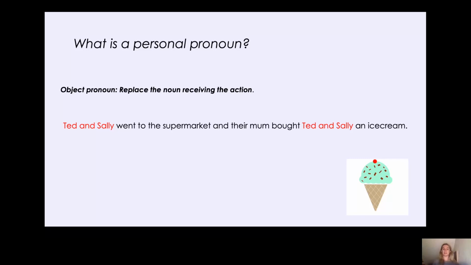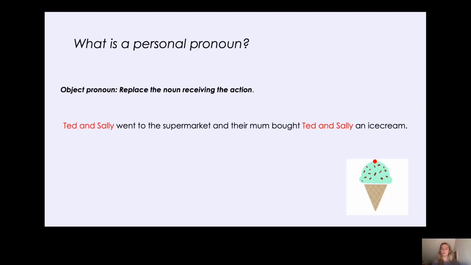Ted and Sally went to the supermarket and their mum bought Ted and Sally an ice cream. So Ted and Sally are the people that are receiving the action. Even though their mum has bought the ice cream, she is not the one that is going to be eating it. So we need to replace Ted and Sally with an object personal pronoun.